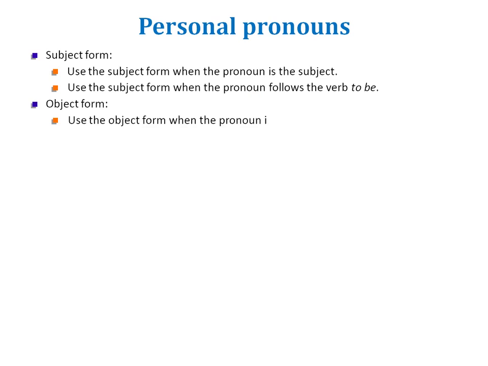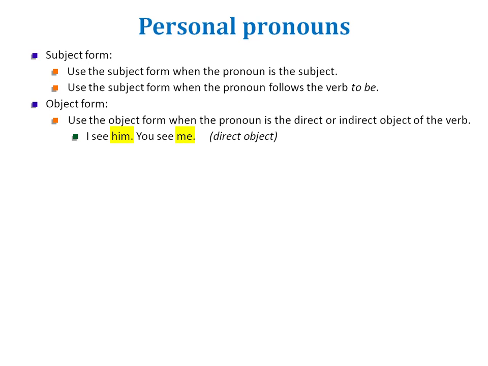So use the object form when the pronoun is the direct object or the indirect object of the verb. I see him, you see me. These are direct objects. I gave him a book. Indirect object. I is the subject, gave is my verb, a book is the direct object. I gave what? A book. I gave a book to whom? Indirect object. To him. I gave him a book.